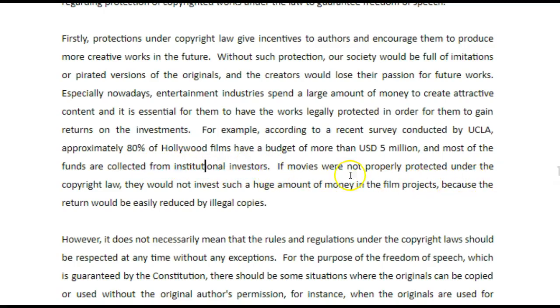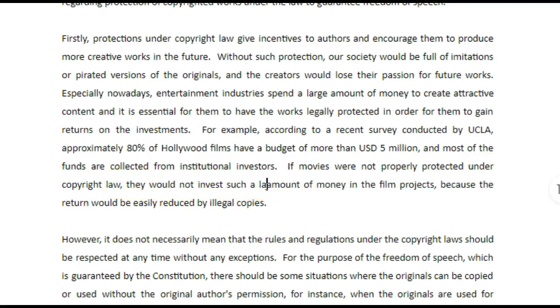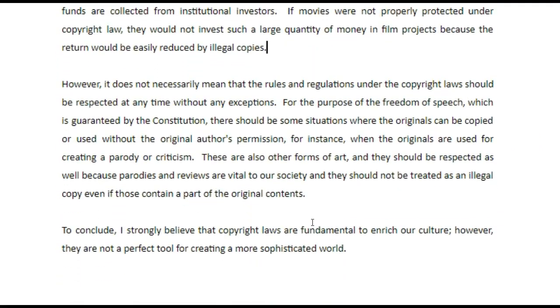If movies were not properly protected under copyright law, take that one away, they would not invest such a large quantity of money in film projects, because the return would be easily reduced by illegal copies.